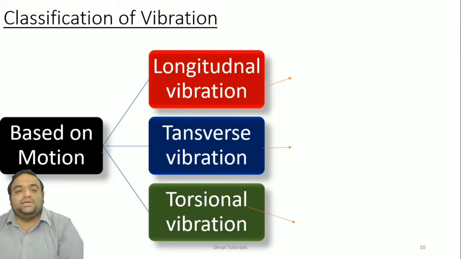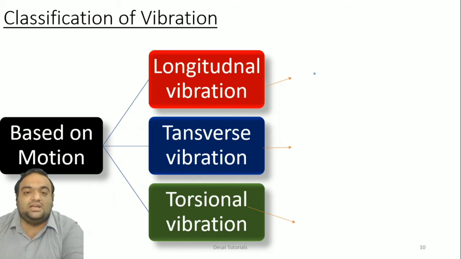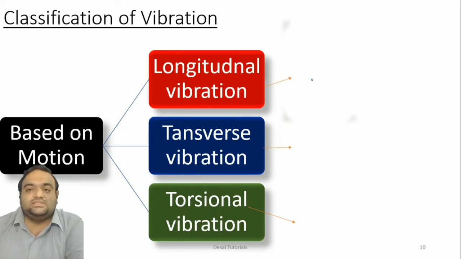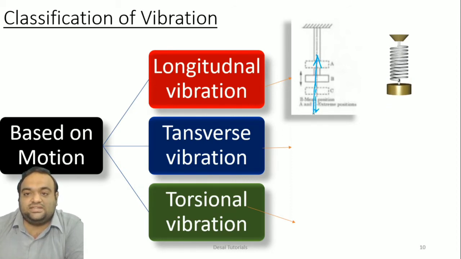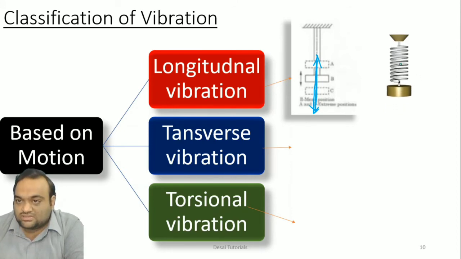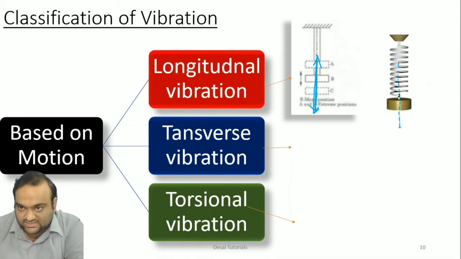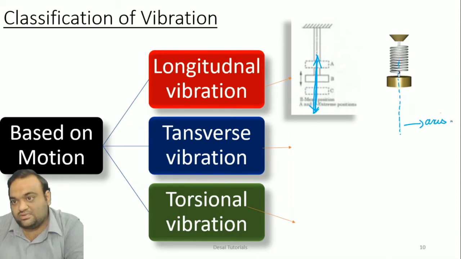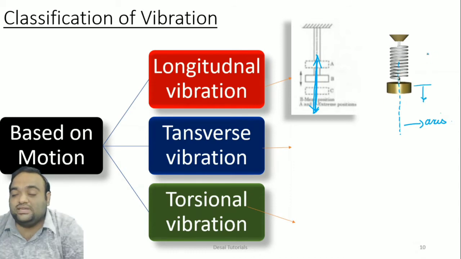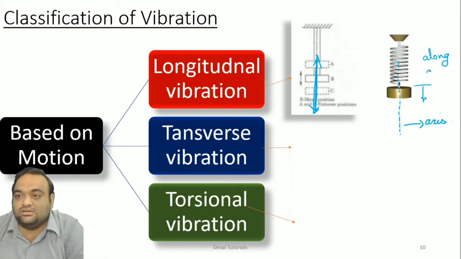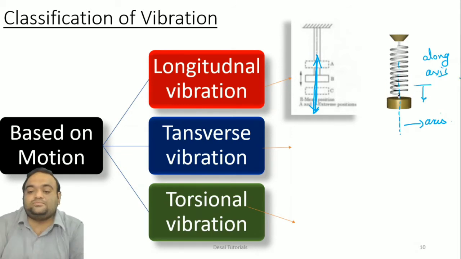Next, classification based on the motion. As you can see here, there are three: longitudinal vibration, transverse vibration and torsional vibration. In longitudinal vibration, the vibration takes place along the axis of the motion. This is the textbook diagram, this is the axis, and along this direction the vibration takes place. Coming to this 3D figure, this is the axis of the system. Here the displacement is along the axis. So remember, here it is along the axis of the system.